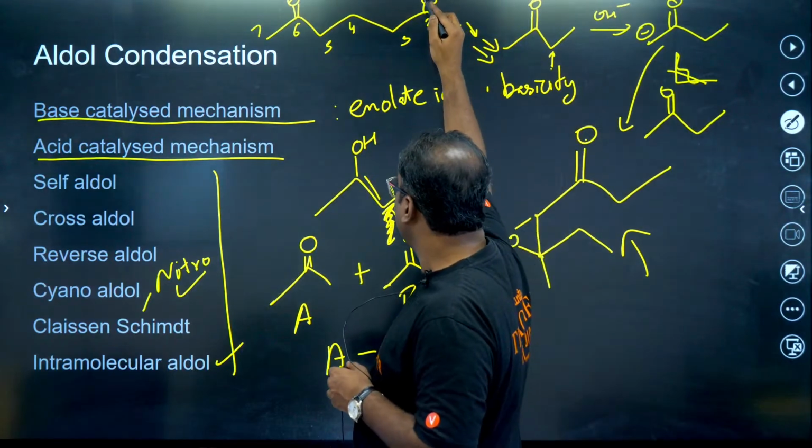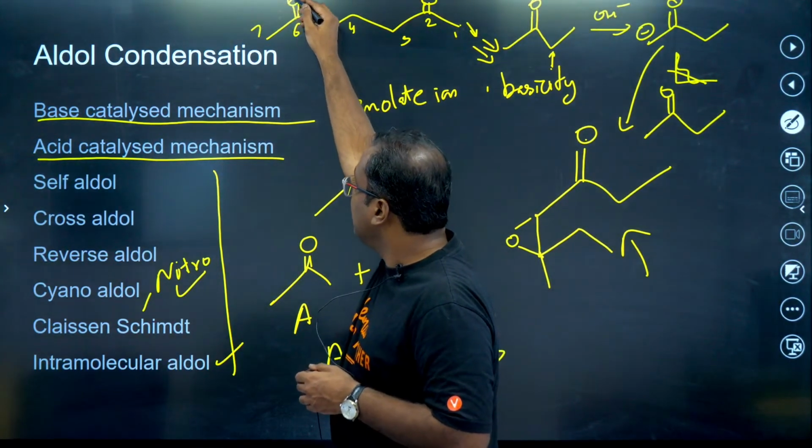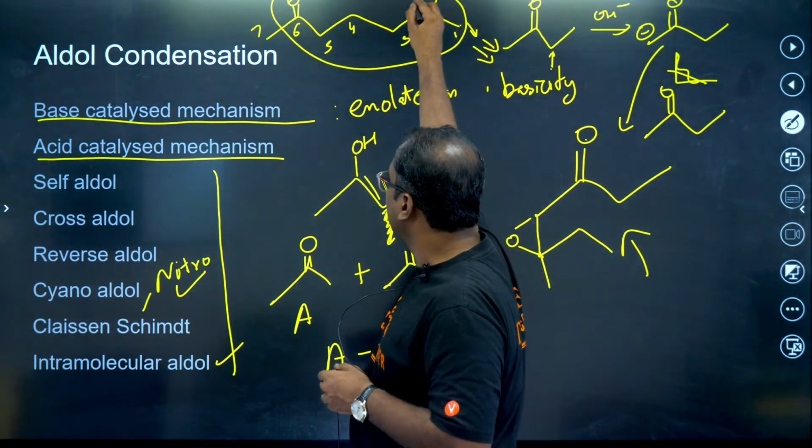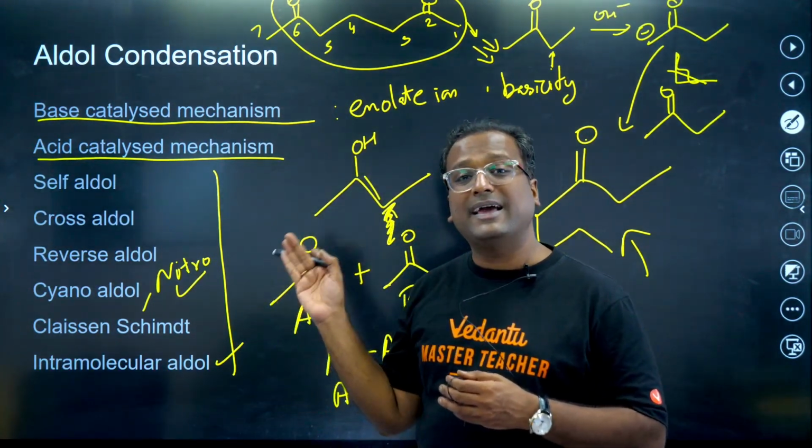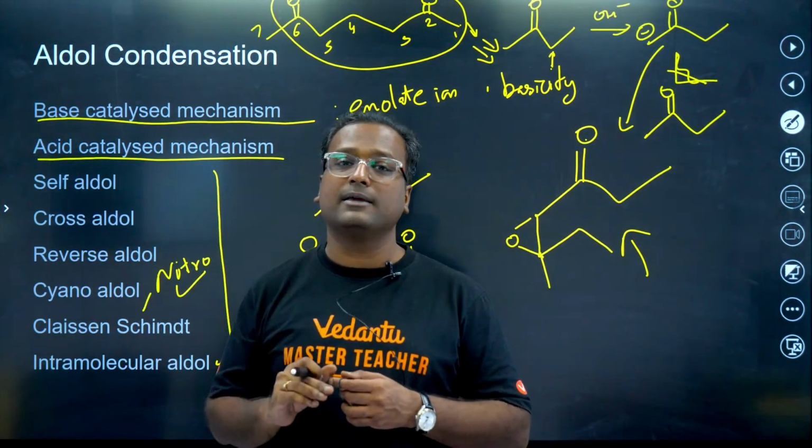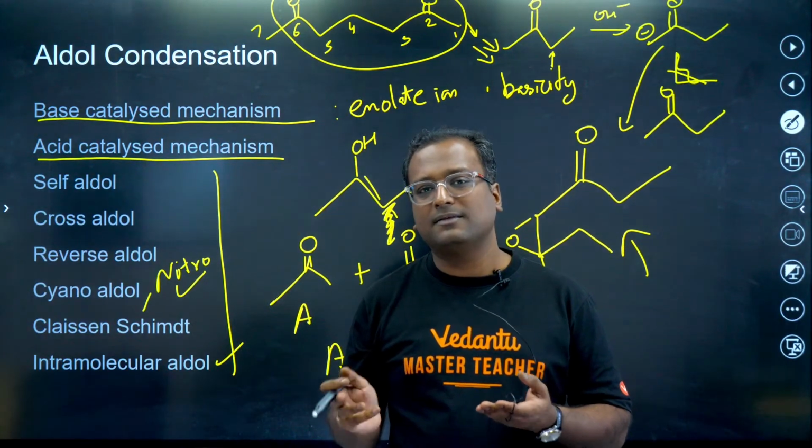In this case, 1, 2, 3, 4, 5, 6. That means this much part can form 6-member ring. So first position attacks the 6th position, closes the ring. Or you can say 7th attack the 2nd, same thing.